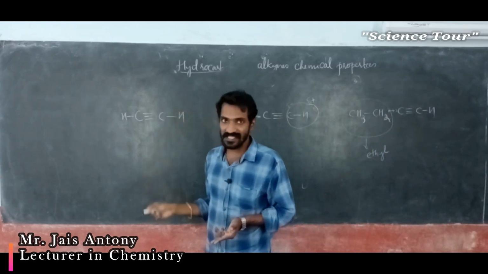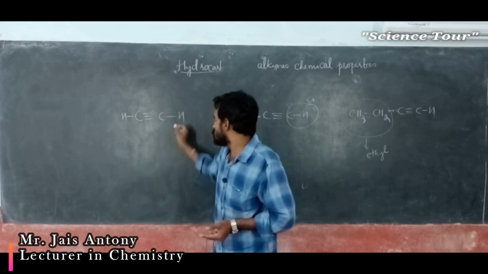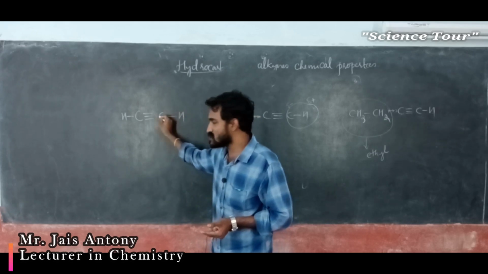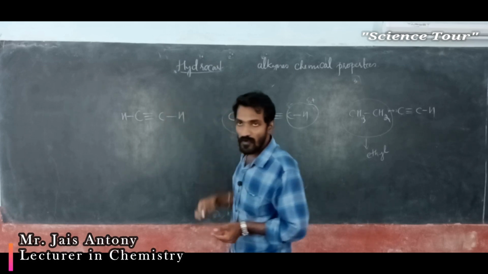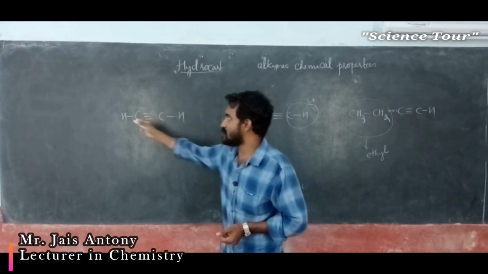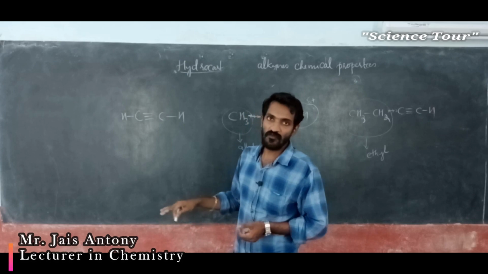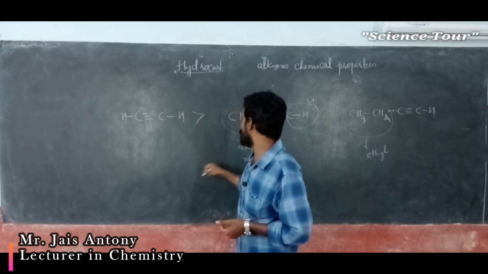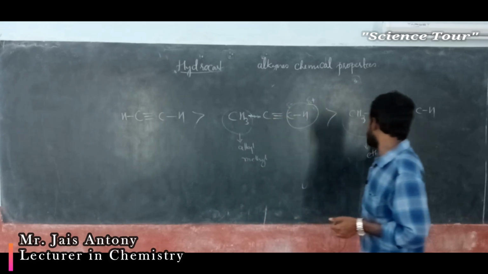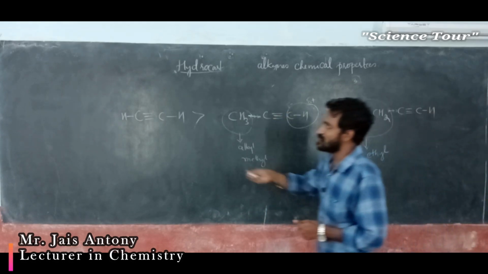But in this case, there is no electron releasing group. This hydrogen's electron moves towards this carbon, and this hydrogen's electron moves towards this carbon. You can easily take away these hydrogens. The one which easily gives hydrogen is more acidic. This one is more acidic compared to this one.